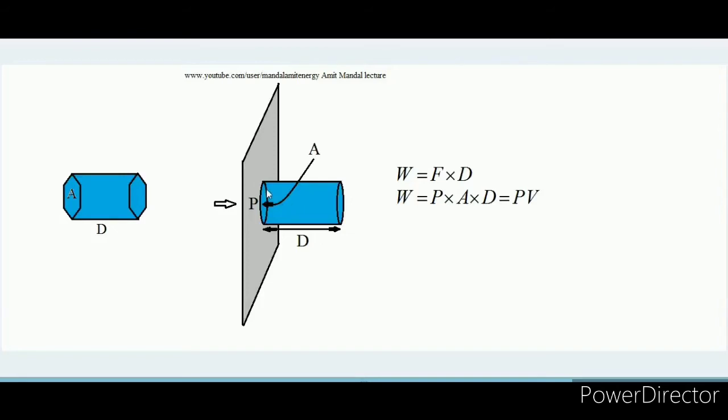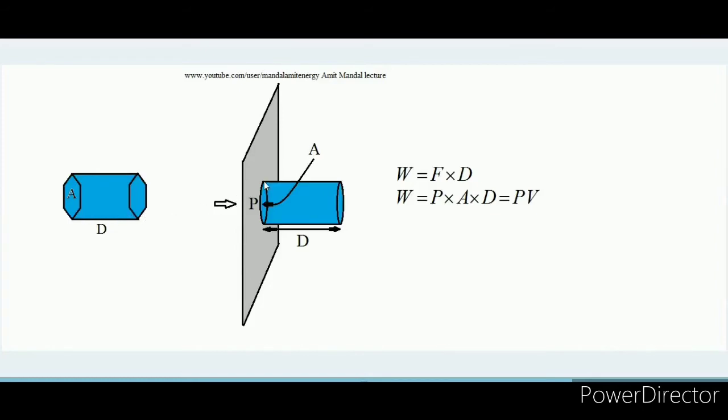Okay, but this is the area of the orifice. So the area of this orifice into the length of this jet can be written as volume, because area of base into height or length is volume. So ultimately, work done can be written as pressure into volume. Remember always that area of base into corresponding length is the volume of the geometrical shape.